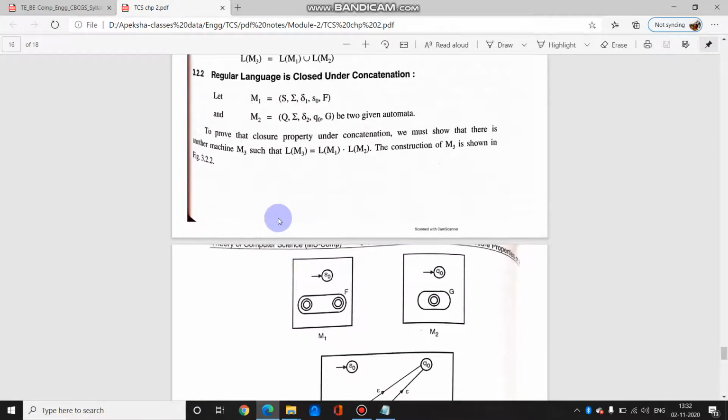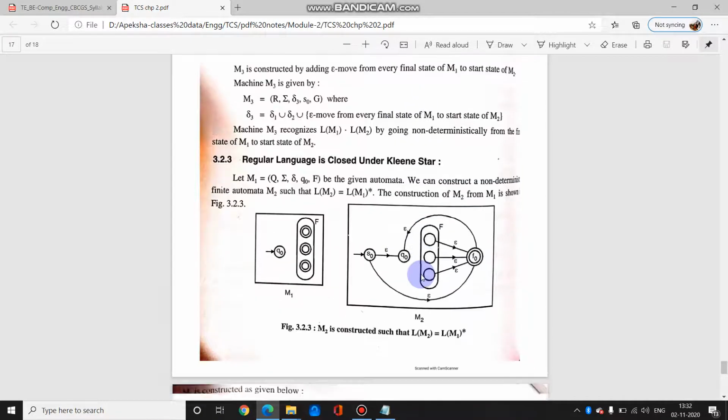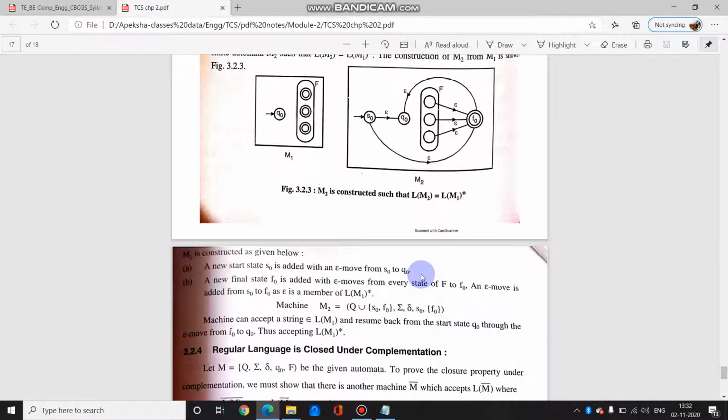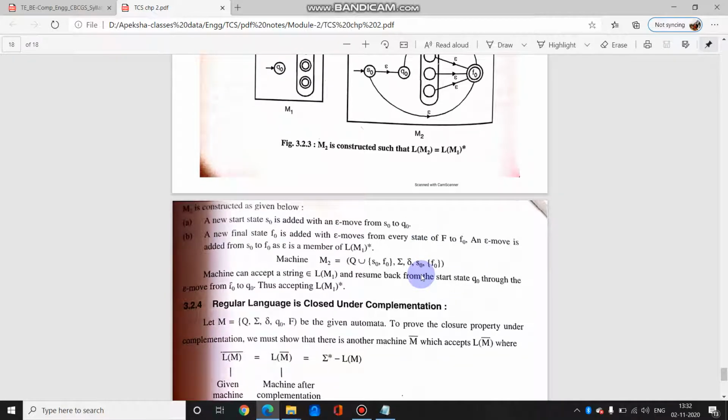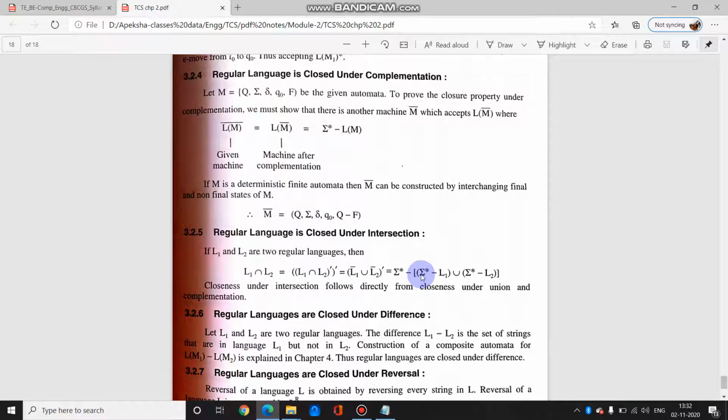Similarly, they are closed under concatenation. I said that one symbol from set A is merged with one symbol from B. Here it shows that the two symbols of M1 are matched with the symbols of M2. Next is the Kleene star, which we already did. With epsilon moves, you can take any number of combinations belonging only to the first set, let's say. Next is complementation.